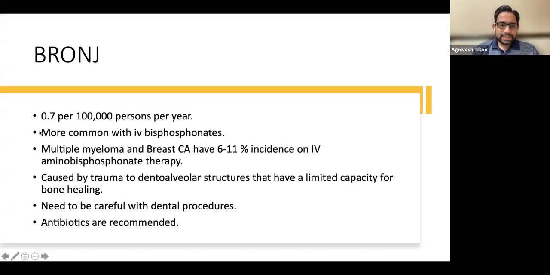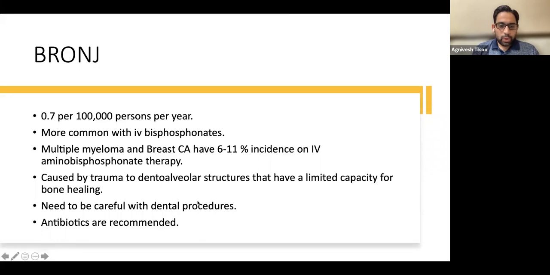So the incidence is around 0.7 per 1 lakh persons per year. It is more common with IV bisphosphonates. Multiple myeloma and breast cancer patients who have IV bisphosphonate therapy are more prone to have these complications. It is believed to be triggered by trauma to the dentoalveolar structure.